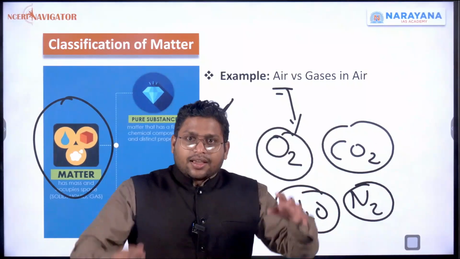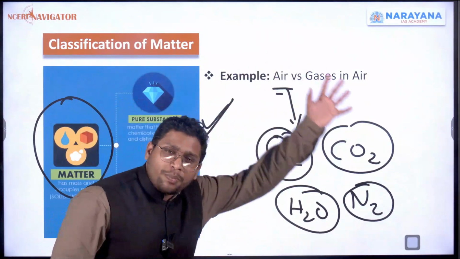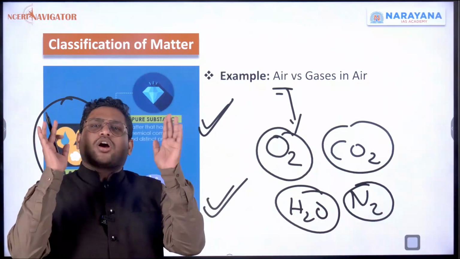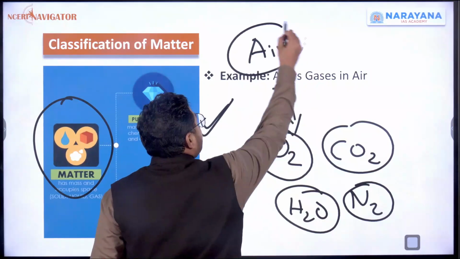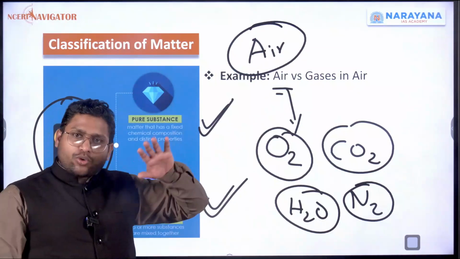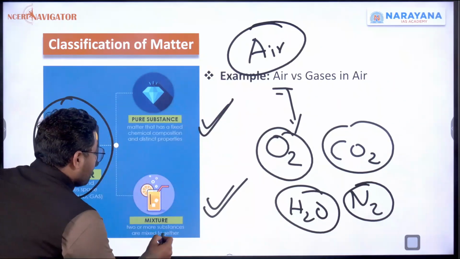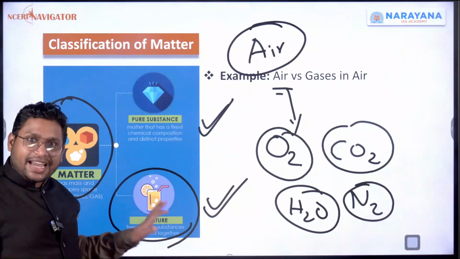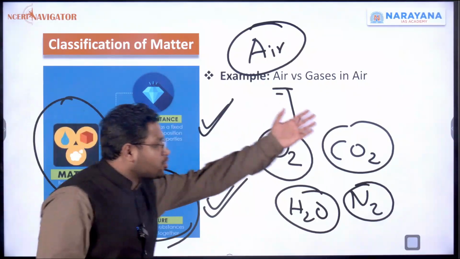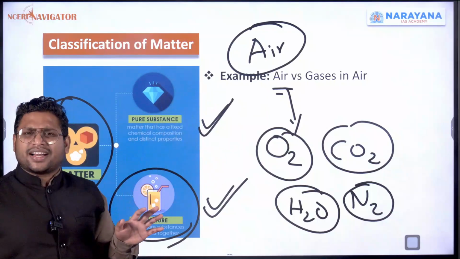That means air is something that is made up of so many gases. If I talk about just air, air is a matter, it occupies space, it has some mass, but air is a mixture. I can categorize it as a mixture because it is a mixture of so many other things. It has oxygen, carbon dioxide, so many things inside it.